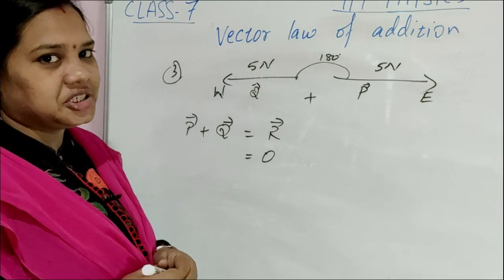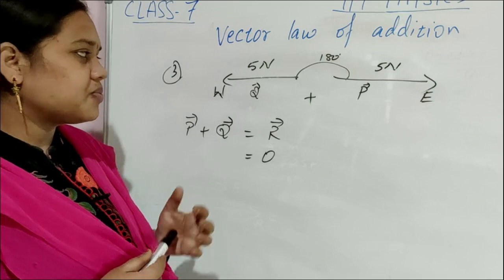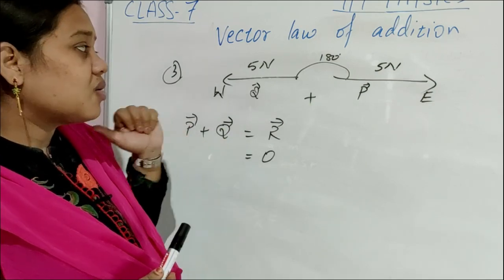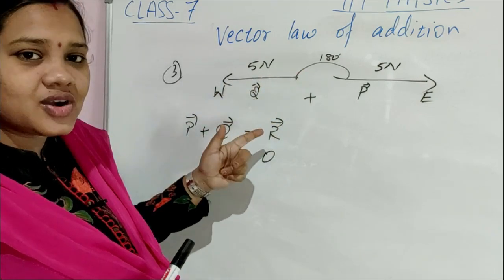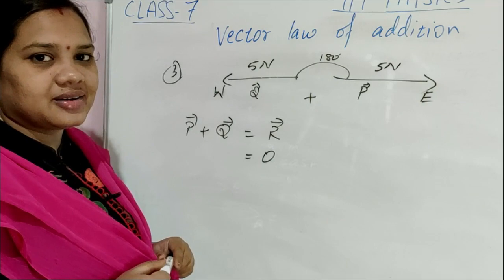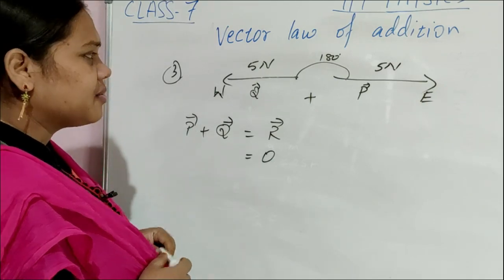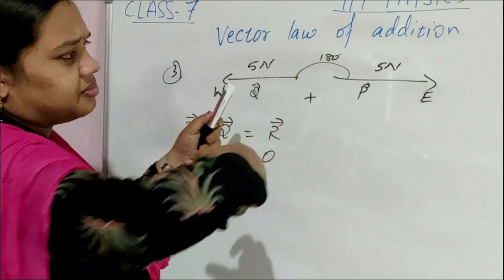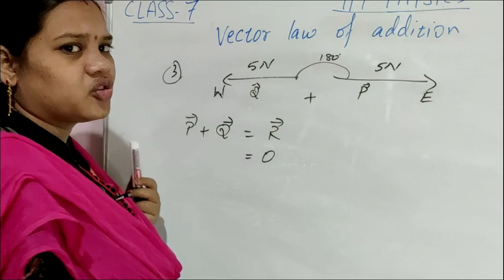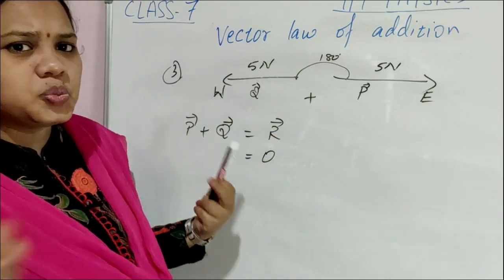Okay. So magnitude is 0 means direction is what? No direction, no magnitude here, 0 magnitude, so no direction. How can you take, both are same only? 5 Newton, 5 Newton, no one is bigger. Then what direction can you take? Your magnitude is 0. So you can think one body is here. From this side 5 Newton force is applying. From that side 5 Newton force is applying. From both sides equal force applying to pull the body.